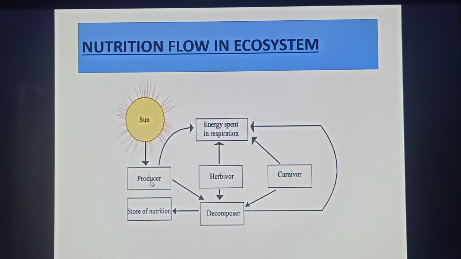For example, nutrition flows from producers, it enters into the herbivorous, and then from herbivorous to carnivorous. When these three types of living organisms die, then decomposers decompose the dead bodies of these three living components, and the decomposed part, that is the humus, is again received by the producers.